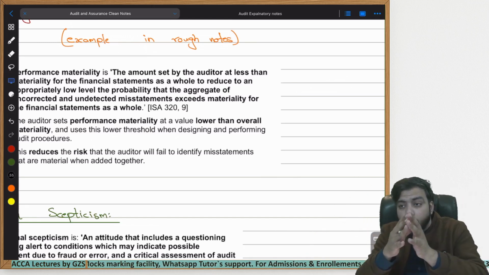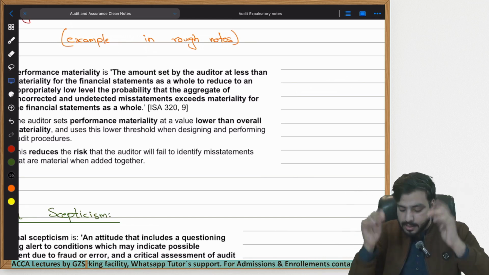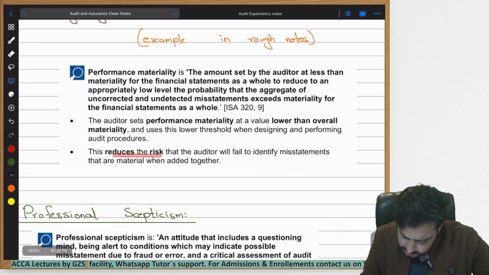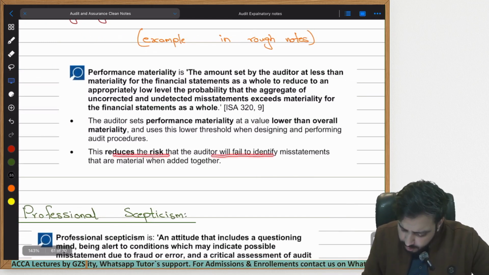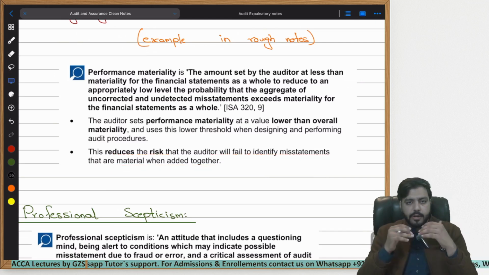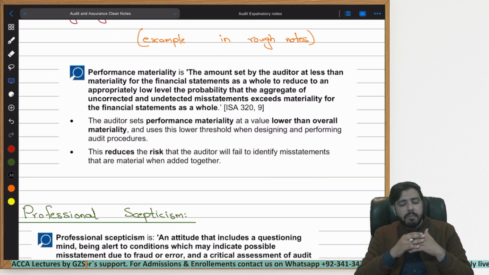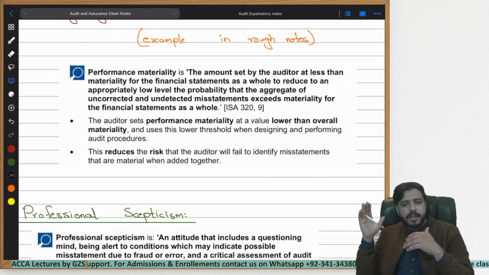Because of this, you also test more things during the audit, so the quality of the audit is also increased. This reduces the risk that the auditor will fail to identify misstatements that are material when added together. Even when added together during the stage of performance materiality, the majority of the errors would have been corrected by the management.